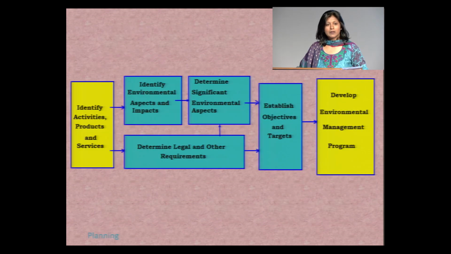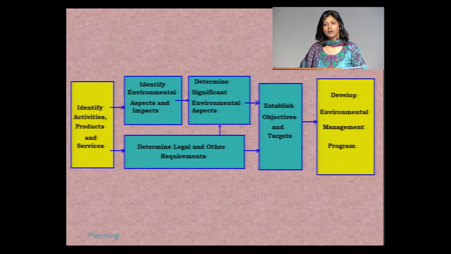The planning part mainly consists of identifying the activities of the organization and then identifying the environmental impacts from those activities, and out of that signifying the major ones which are causing significant impact. At the same time, we should be cognizant of all the legal and other requirements applicable to the operation of the organization.